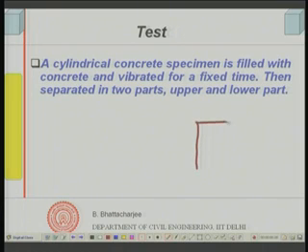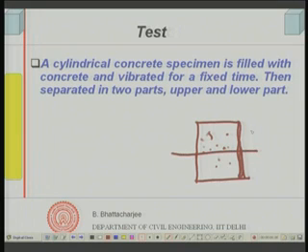Fill this mold with concrete in a specific manner and vibrate it for a fixed time, then separate it out into two parts, the upper and the lower part.